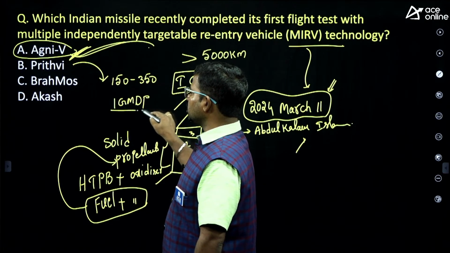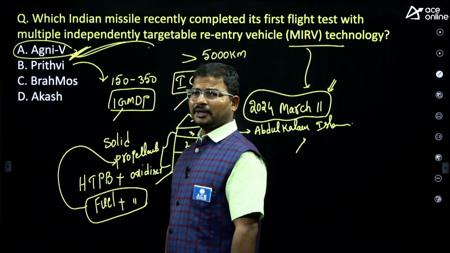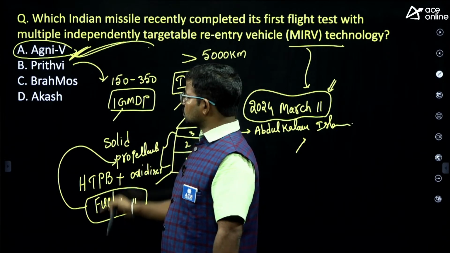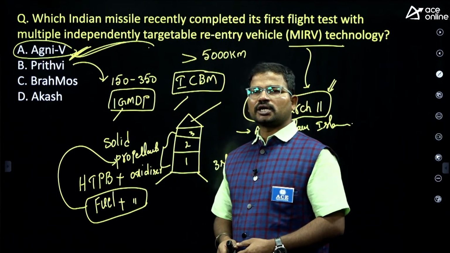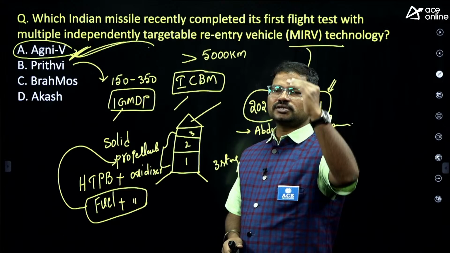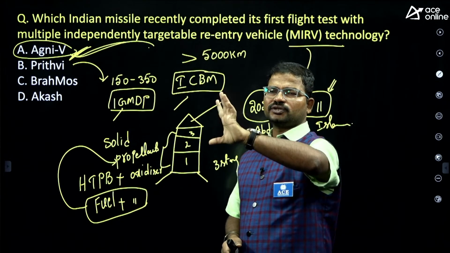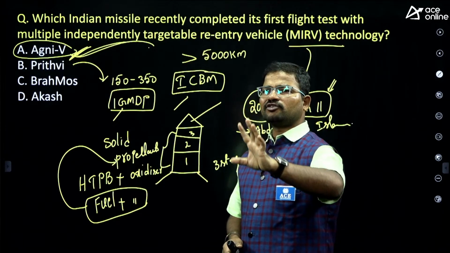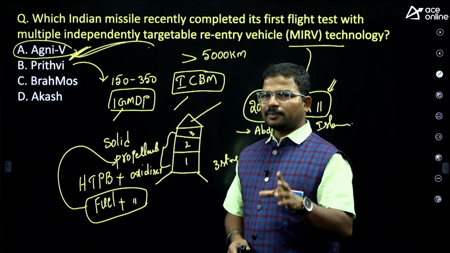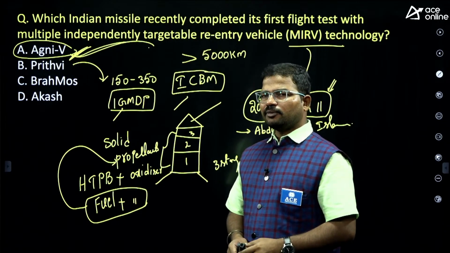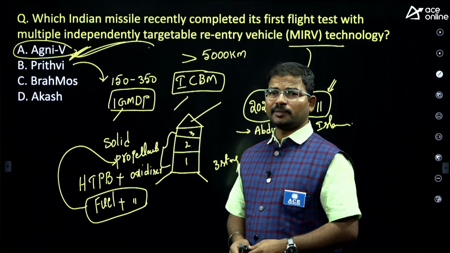IGMDP means Integrated Guided Missile Development Program. Under this program, at a time we initiated research on surface to surface, surface to air, air to surface, and air to air. Missiles for different platforms were developed under one project, the Integrated Guided Missile Development Program.